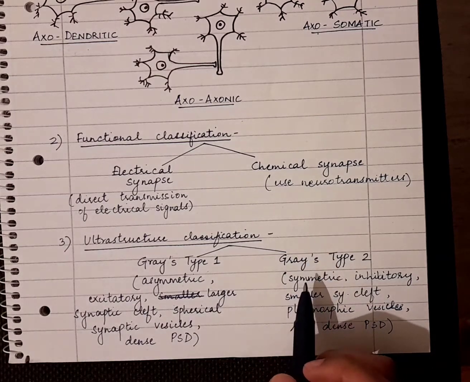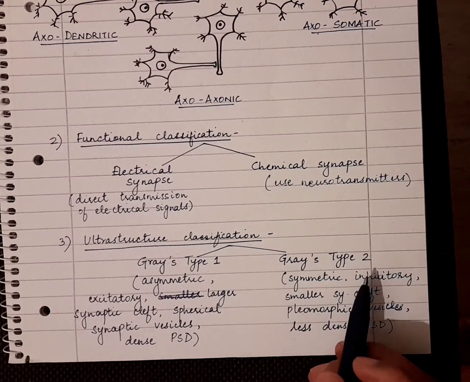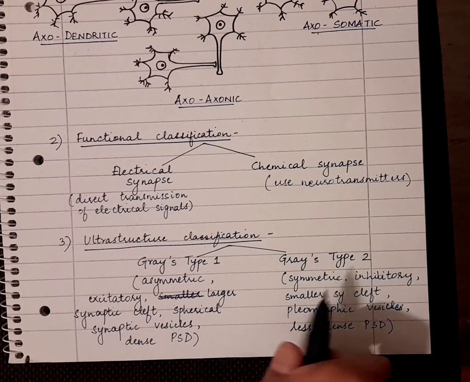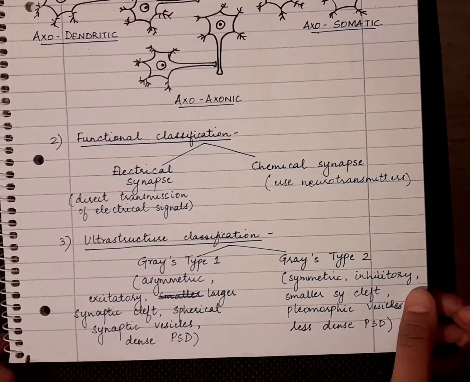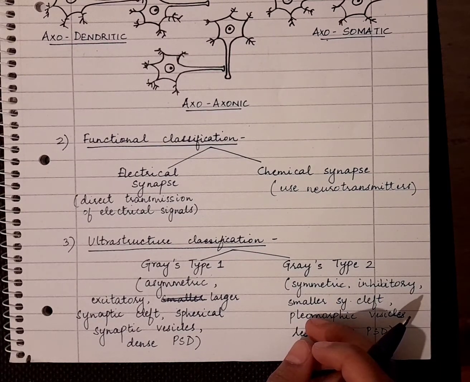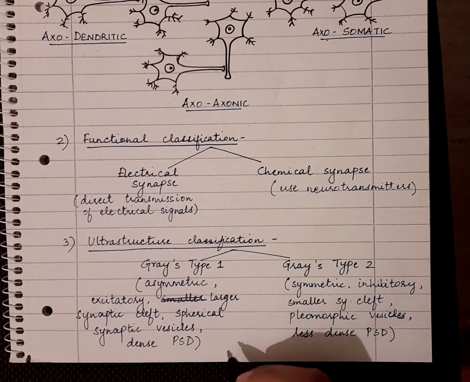Chemical synapses can be Gray type 1 or Gray type 2 synapses. These have been seen in images captured with an electron microscope. If you look at the synapse with the electron microscope, you can see these two types of chemical synapses.